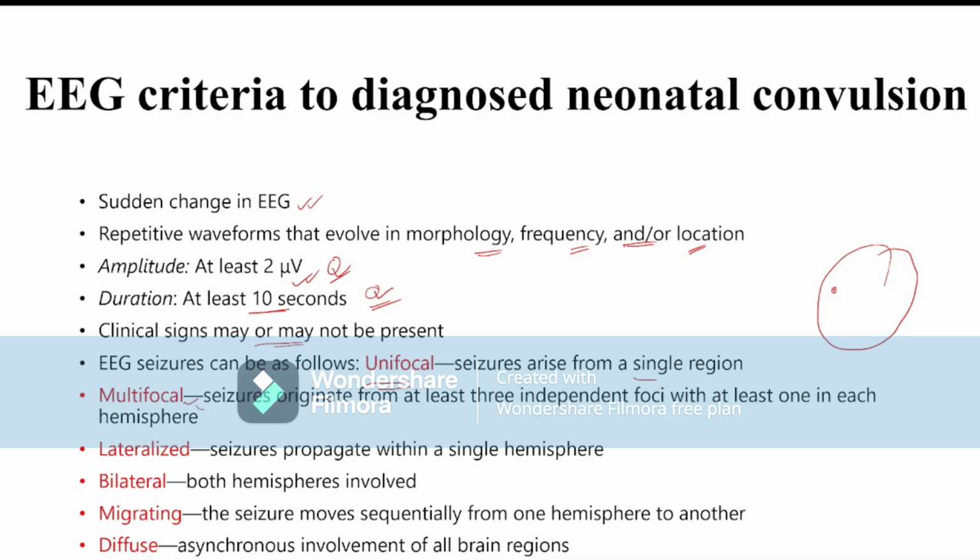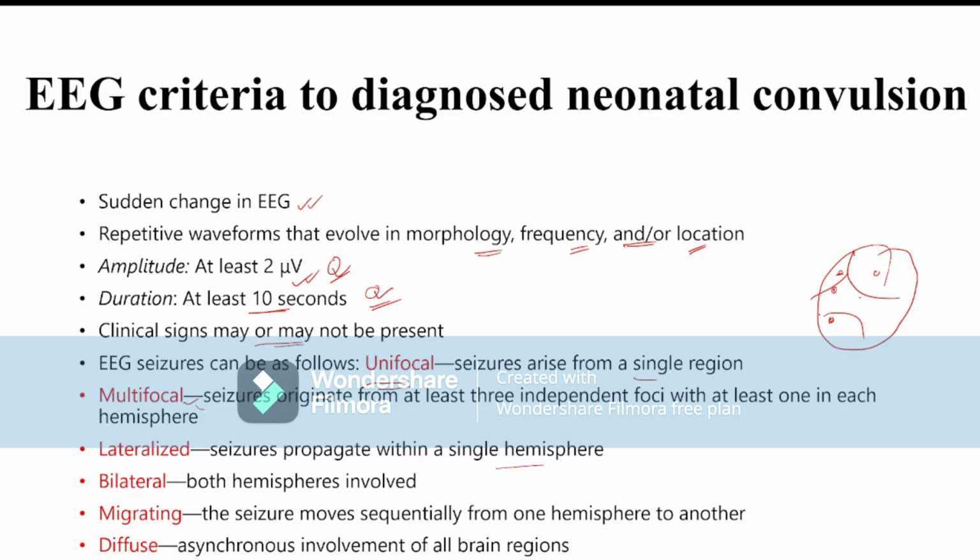If we divide the brain into frontal, occipital, temporal, and parietal lobes, then at least three lobes are involved by the electrical activity. Lateralized EEG finding means the seizure propagates within a single hemisphere.